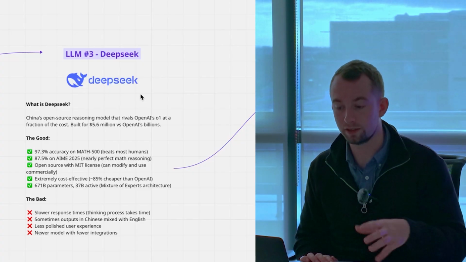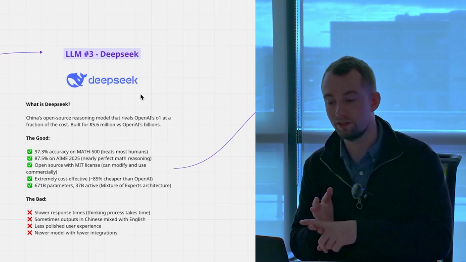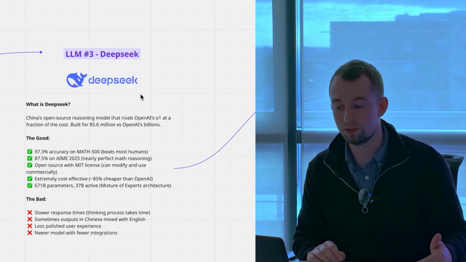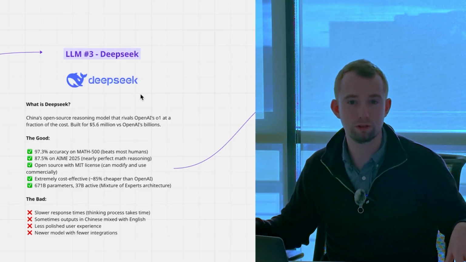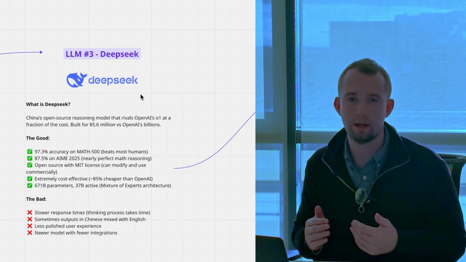It beats quite a lot of things. The good thing is it has 97.3% accuracy on Math 500, and it actually beats most humans, which is absurd. It's extremely cost effective too. However, we have to go through the bad things about DeepSeek.